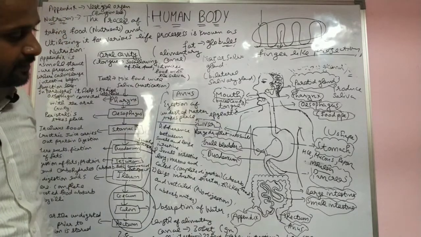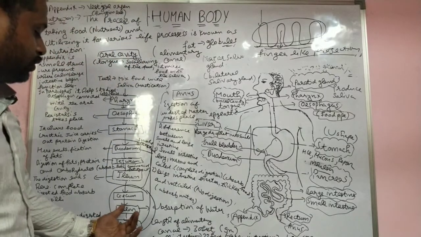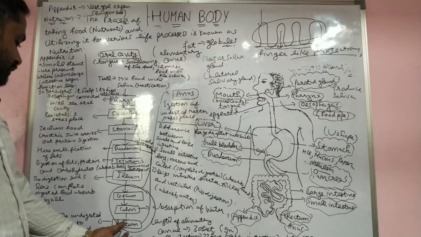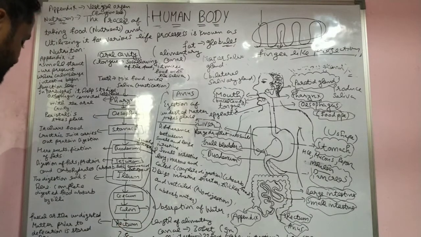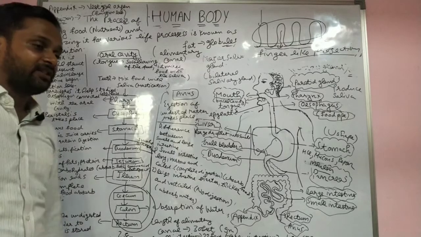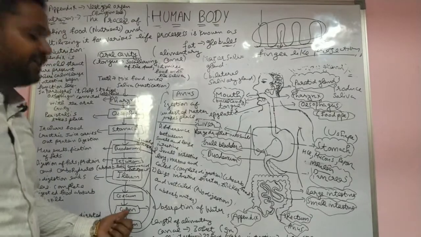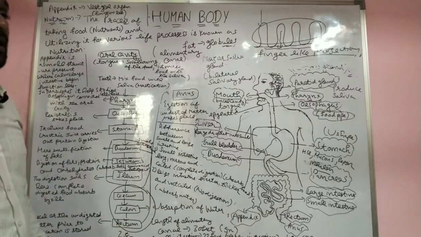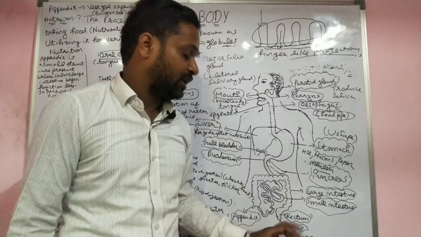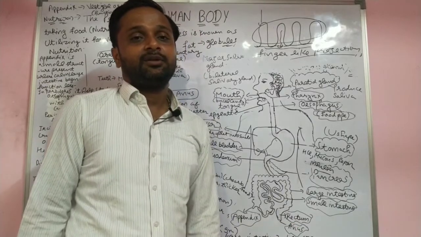Afterward, the food goes to the colon. Afterward, the food is stored for a little time in the rectum. That is the feces, the undigested matter, which before defecation is stored in the rectum, and afterwards it comes outside from the rectum through the anus.